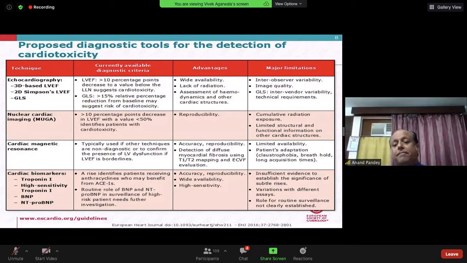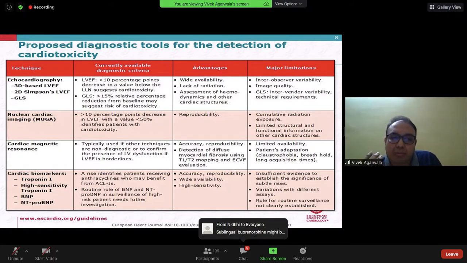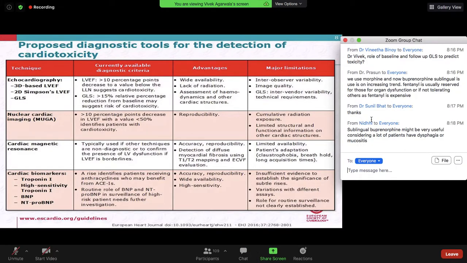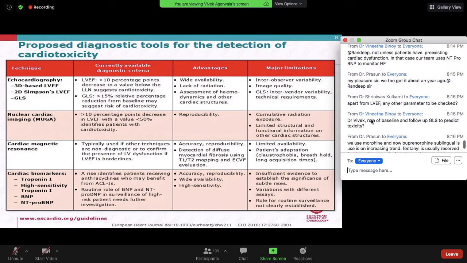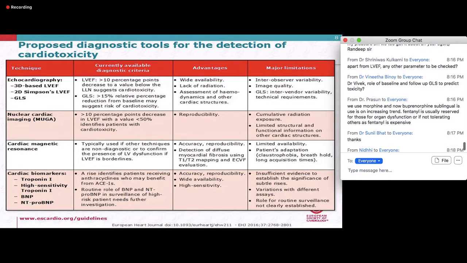Yeah. Doctor, if I may bring in Dr. Hemant. So Dr. Hemant, what is the role of MUGA? When do you want to do MUGA? We oncologists have an impression that MUGA is more objective, and whenever you are not very sure, or the cardiologist is not very sure of the left ventricular ejection fraction, you do MUGA. What is your opinion on MUGA?